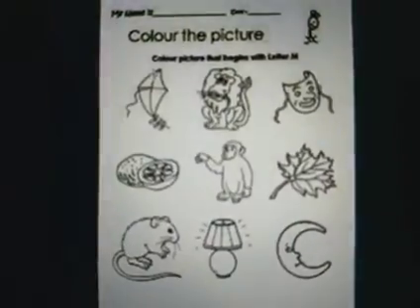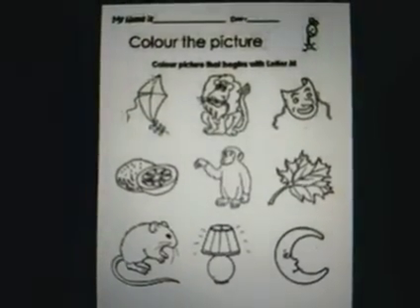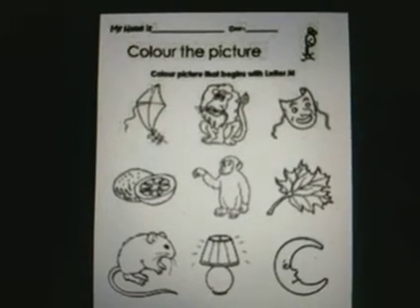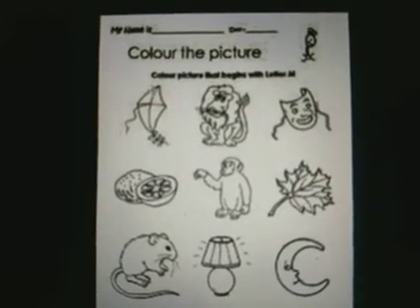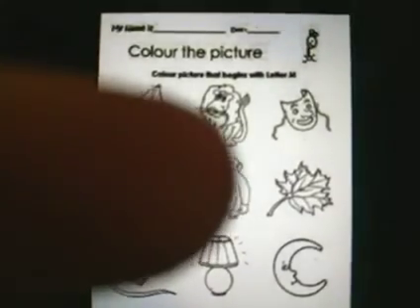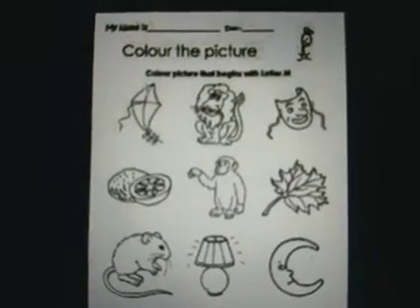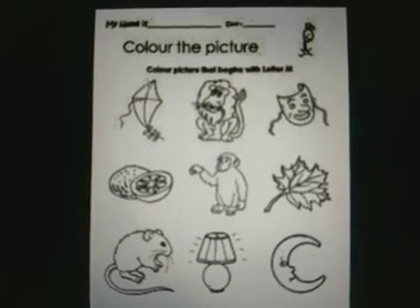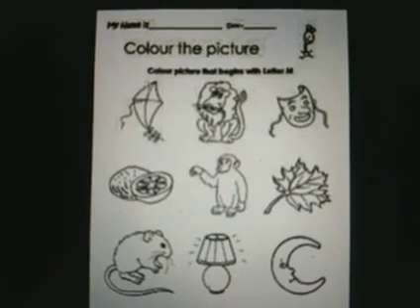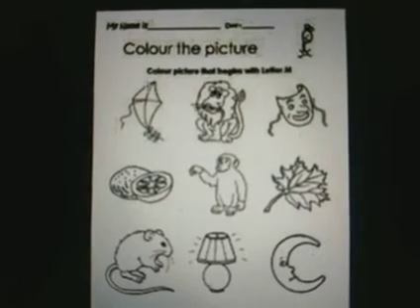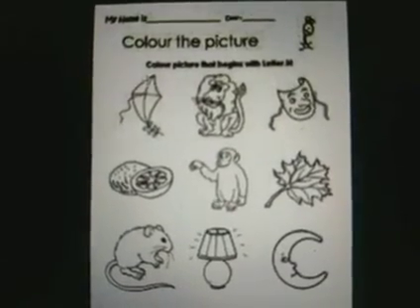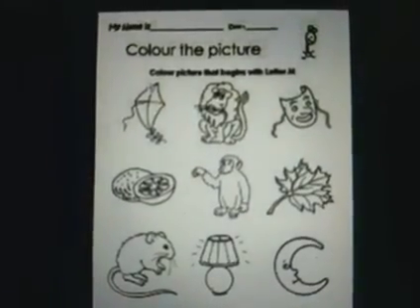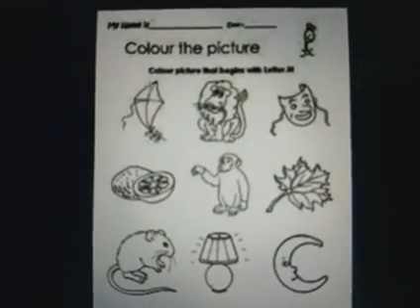The next one is a new one for you. Now this is a leaf, but this leaf has a name. This is a maple leaf. Maple leaf has a different pattern, and it changes its colors in different seasons. It turns from green to yellow to orange to brown, and then it falls off the tree. So this leaf is called maple leaf. You can color this picture because the beginning sound in the word maple leaf is M.